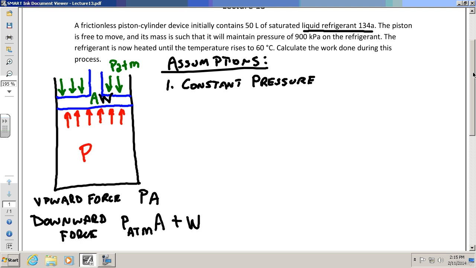But remember, this is an assumption. We call this, as a fancy thermodynamic term, a quasi-equilibrium process. Basically it means it's pretty darn close to being equilibrium, and it's pretty darn close to being constant pressure. Yes, the pressure will jump up a little bit and down, but not much. You know, it will change a little bit, but not much, all right? Because as soon as the pressure goes up, the piston goes up, the pressure goes back down, you're back to the same situation. So it's fundamentally basically a constant pressure process.